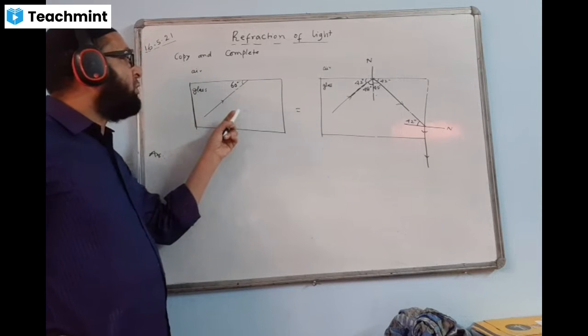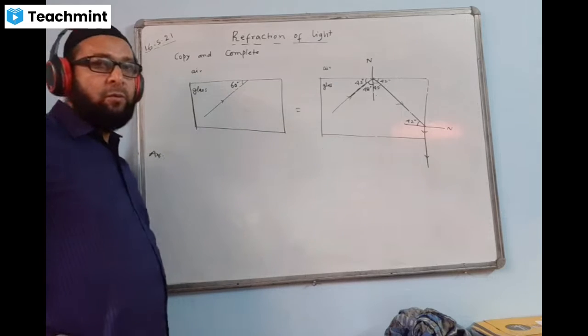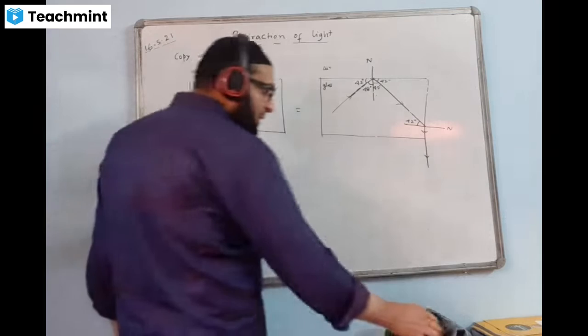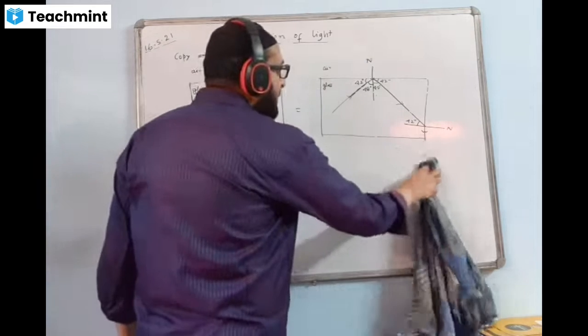This one is the original question, and this is the answer for it. Do this one and tell me what is happening. I will be satisfied.